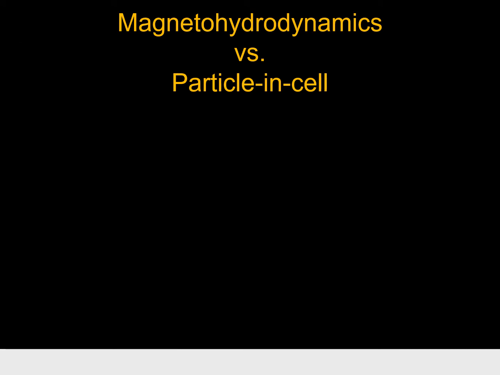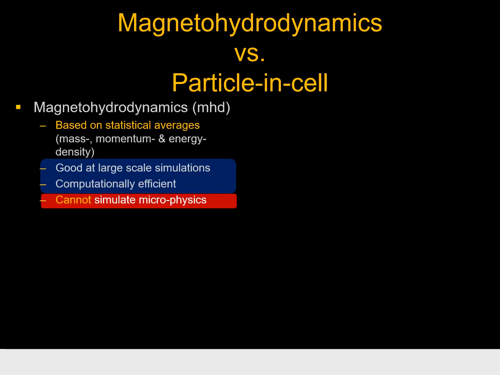This brings us to two very different computational methods: magnetohydrodynamics, also known as MHD, and particle-in-cell, also known as PIC. Magnetohydrodynamics treats a plasma as a fluid. It defines the plasma in terms of statistical averages, such as mass, momentum, and energy density. This method is very good at large-scale simulations. It's computationally efficient, but it cannot simulate microphysics.